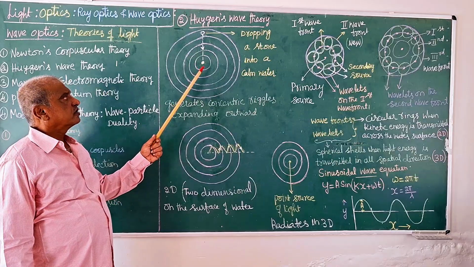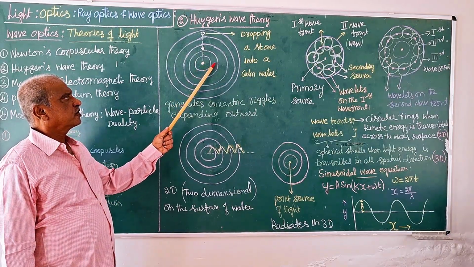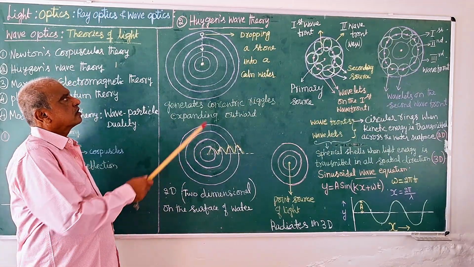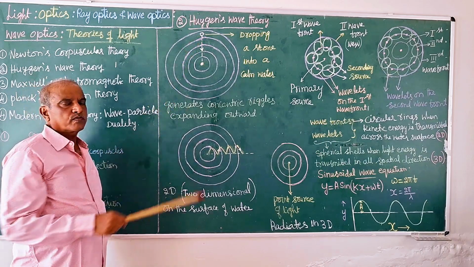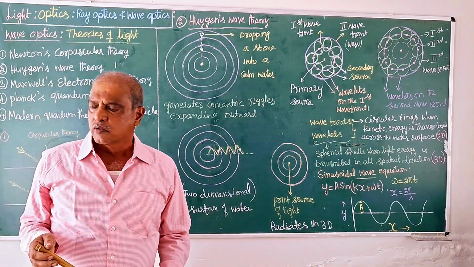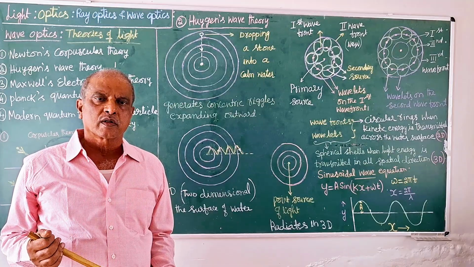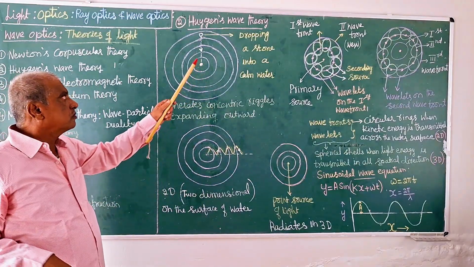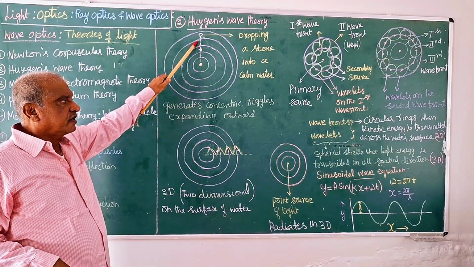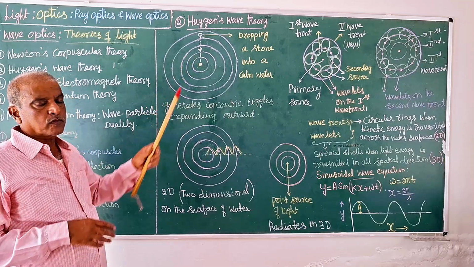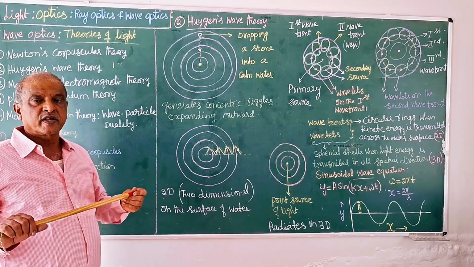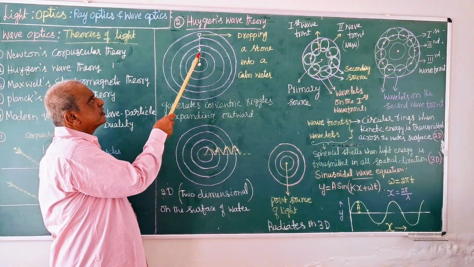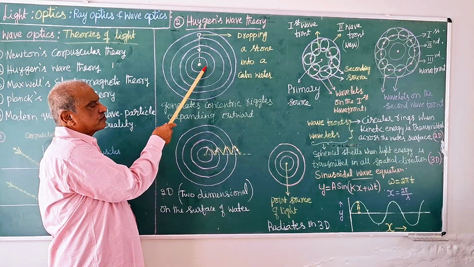What is the reason for this generation of waves on the surface? The dropping stone is moving downward. You know that any body which is moving always carries energy. It is called kinetic energy. This dropping stone possesses kinetic energy. Upon impact, most of the energy is transferred. What energy? Kinetic energy is transferred from the stone into the surface.